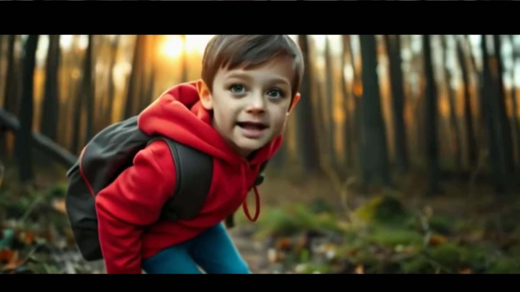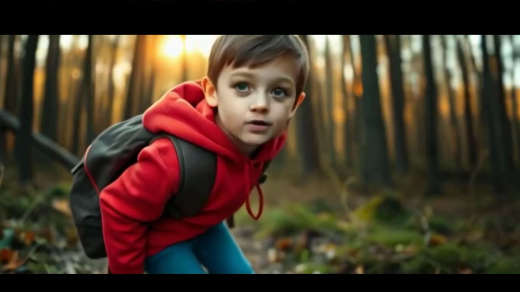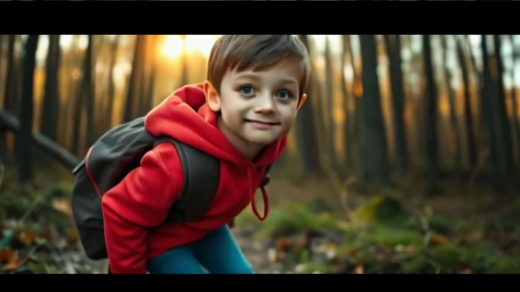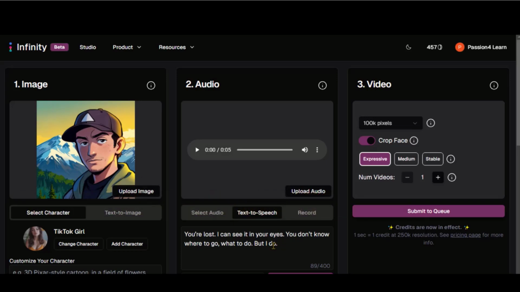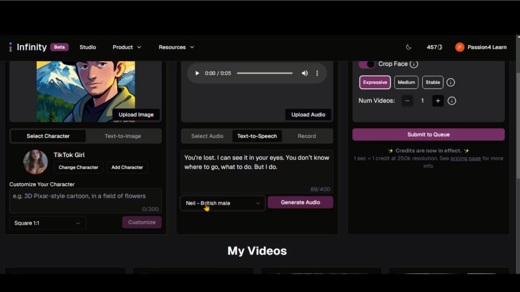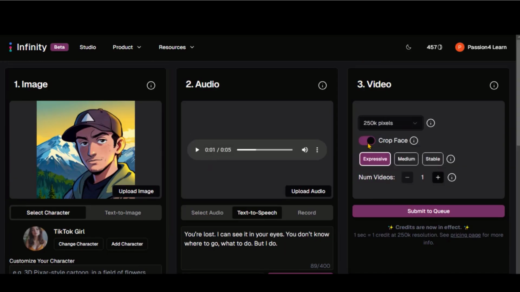Unfortunately, this output doesn't look great. You can see the mouth looks a bit bizarre as the character speaks. Let's compare this tool with Hedra AI. I've uploaded an image and generated a voiceover using the same text and model. Keep all settings the same as before. I'll increase the number of videos and click Generate.